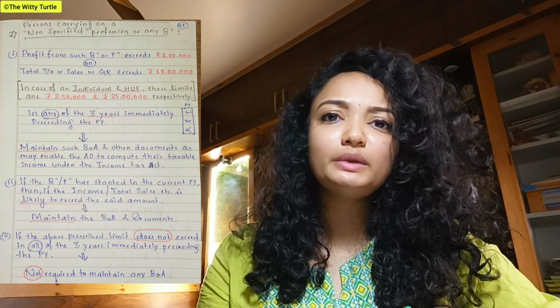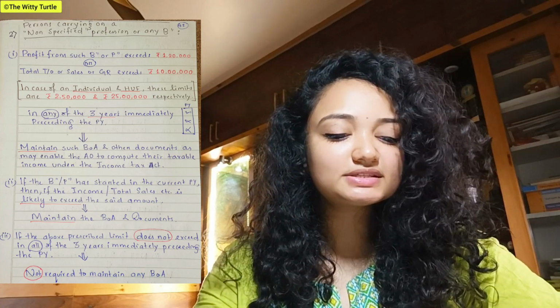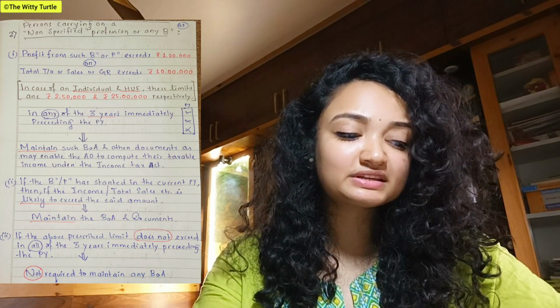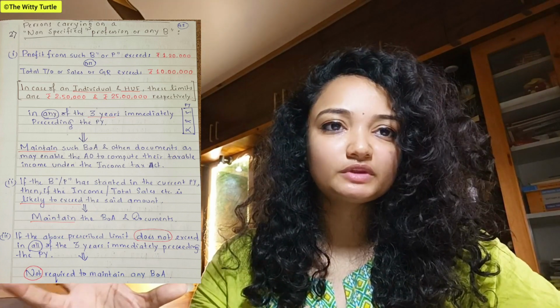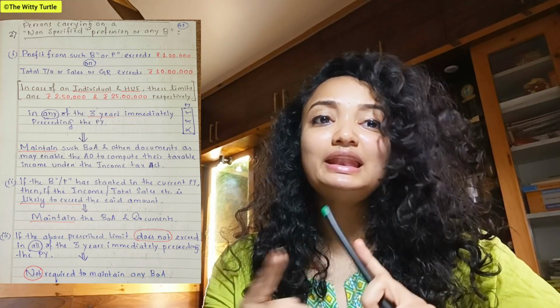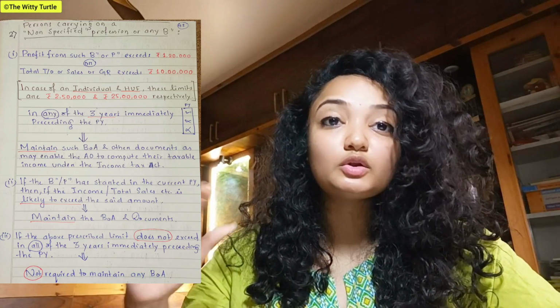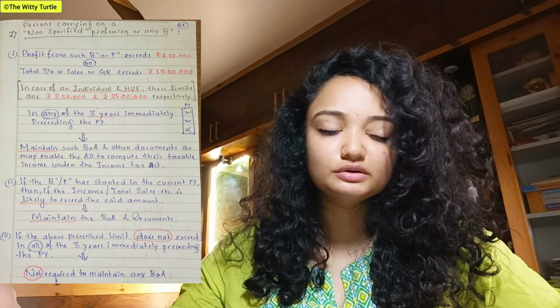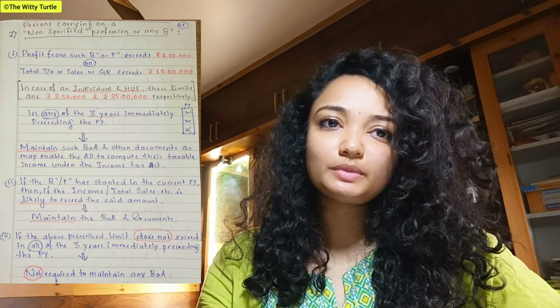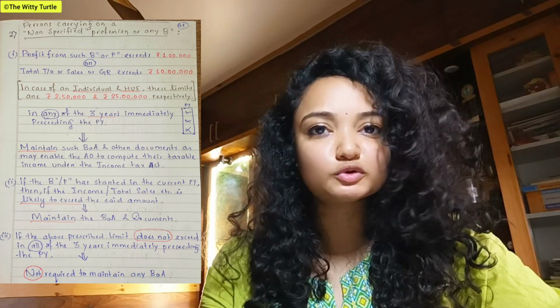So in that case you have to maintain your books of accounts, right? Now, coming to the next point, it says that if the above prescribed limit does not exceed, if this 1,20,000 or 2,50,000 or 10 lakhs or 25 lakhs limit is not exceeded in all the three previous years, so in that case, what happens? The SSC is not required to maintain their books of accounts.